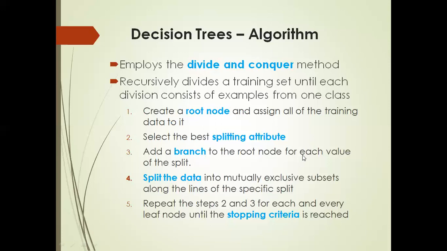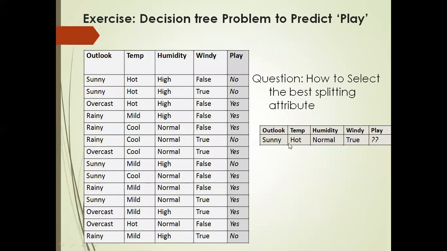Understood this? Once you understood, then we can see the example of how this decision tree problem can be constructed. So this is an exercise. We have a decision tree problem to predict play. This is an exercise to create a decision tree that helps make decisions about approving the play of outdoor games. The objective is to predict the play decision given the atmospheric condition. Based on this atmospheric condition, the decision is whether the game should be allowed or not.